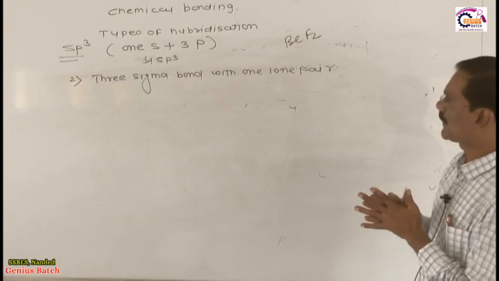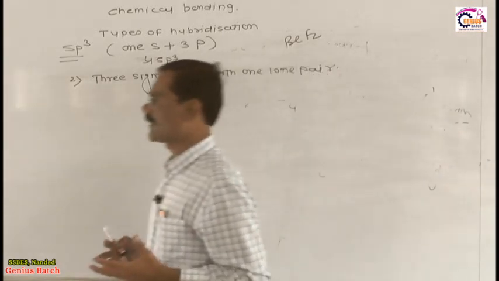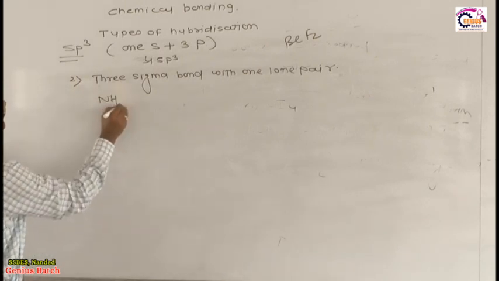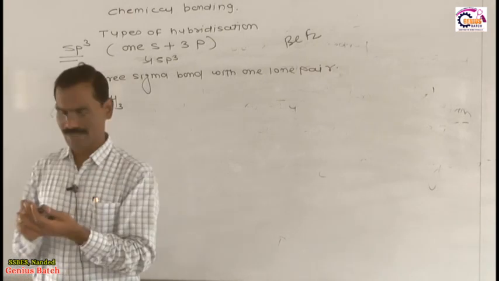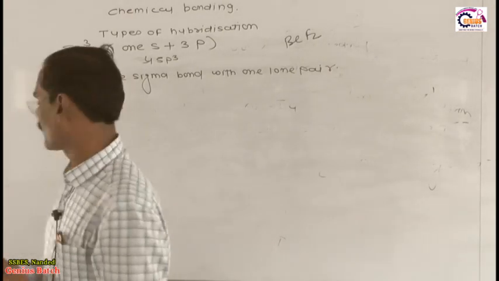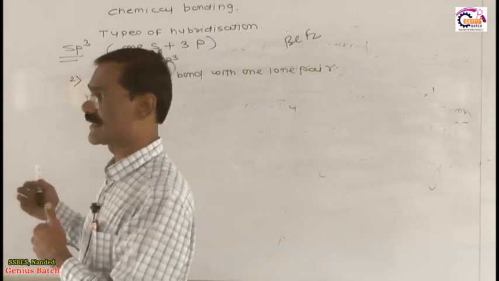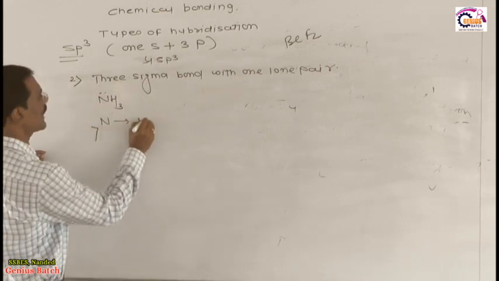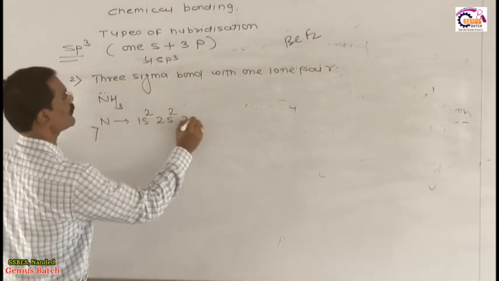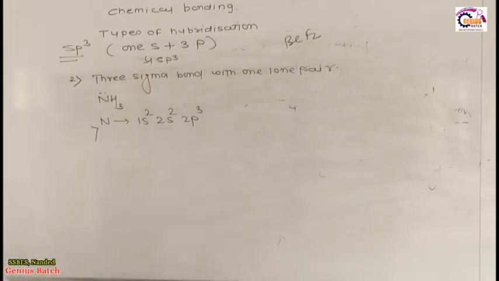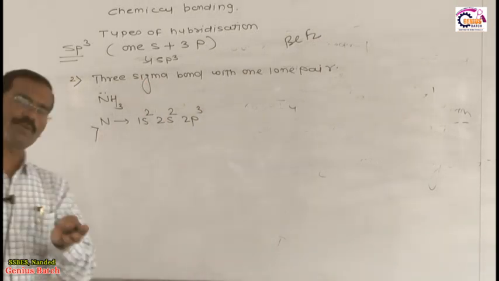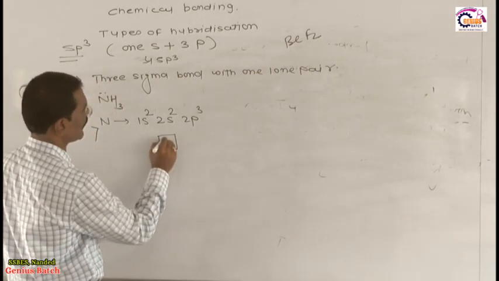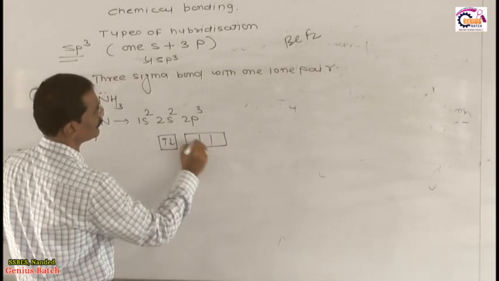3 sigma bonds with 1 lone pair means what? I will explain with one example. The example of this molecule is ammonia. You know very well, in ammonia, the nitrogen atom contains a lone pair of electrons. What does this lone pair on nitrogen represent? Suppose, dear student, the atomic number of nitrogen is 7, electronic configuration 1s2, 2s2, 2p3. Actually, excitation is not possible because an empty orbital is not present in the same shell. So it stays 2s2 and 2p3.